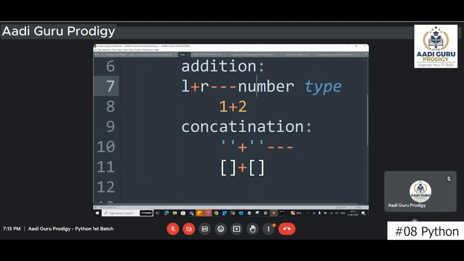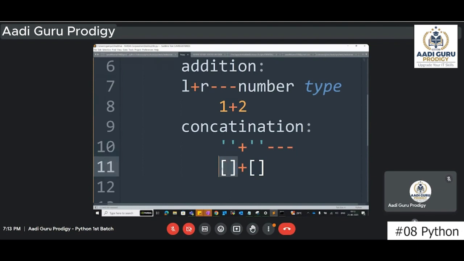See, in case of numbers also, if this side you are using a number, the other side also should be a number. Then only it will work as an addition. But other than numbers, everything else will be considered as concatenation. If this side is a string and the other side is also a string, then it will work as a concatenation.